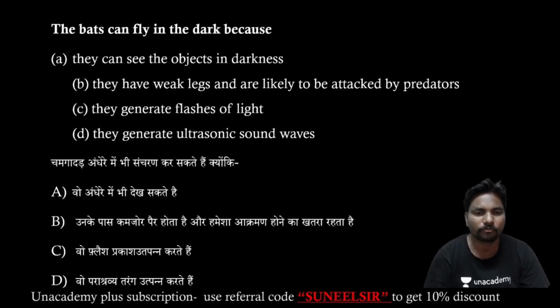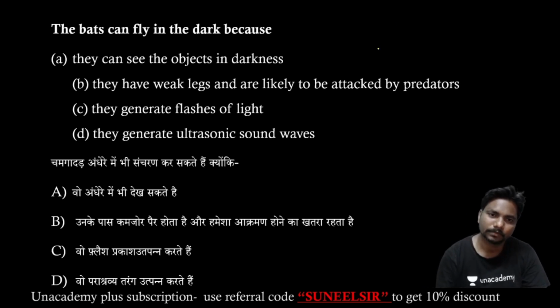The bats can fly in the dark because of dash. In the dark, they can't see enough, but they can generate ultrasonic sound waves. These have high frequency. As the frequency is high, the time to travel will be low, so they travel very fast.